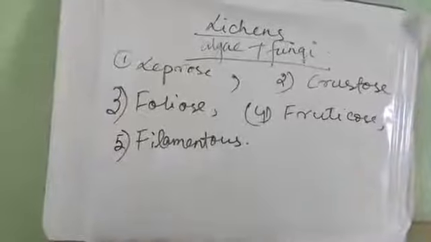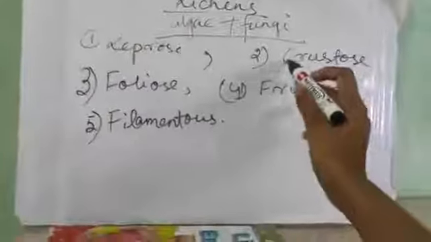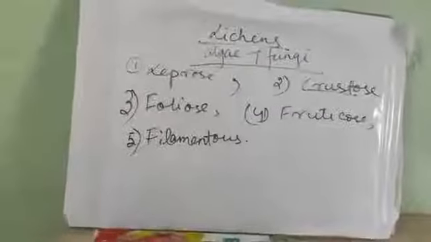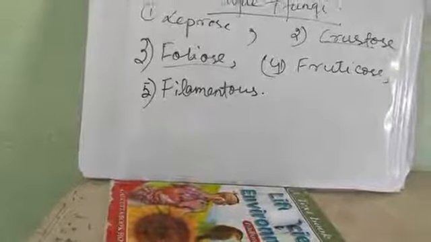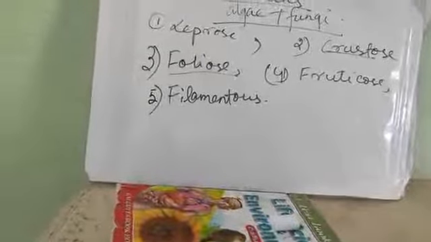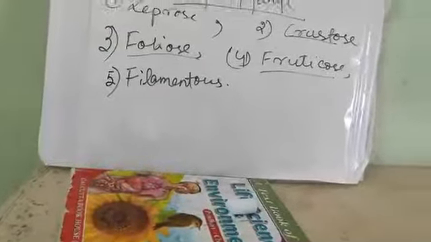Next is the crustose. The word is coming from crust. That means this lichen is very strongly attached to the substratum. Next is foliose. It is a flat leaf-like structure. Understood? They are very much branched and they are attached to the surface by some root-like structures called rhizines. Next is fruticose. This is a lichen of different shapes. They can be erect, they can be shrubby, they can be hanging down, and they are very firmly attached to the base.